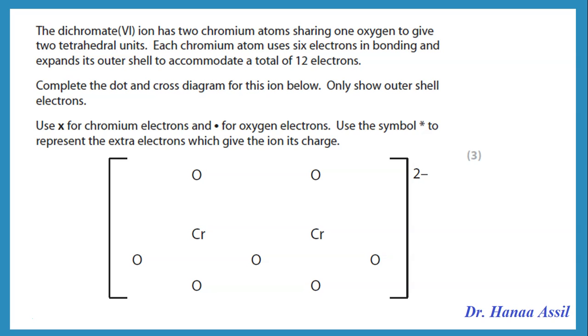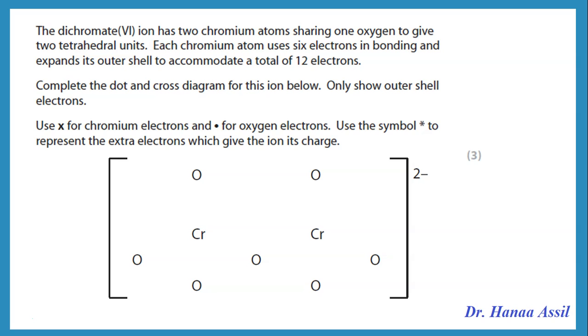And we're asked to complete the dot and cross diagram for this ion, showing outer shell electrons, and we're given a specific notation, so you have to follow that notation. X is for chromium, dots for oxygen. Use the symbol asterisk to represent the extra electrons. Remember, this is an ion with 2 negative charges. That means it has 2 extra electrons, which we're going to represent with the asterisk.